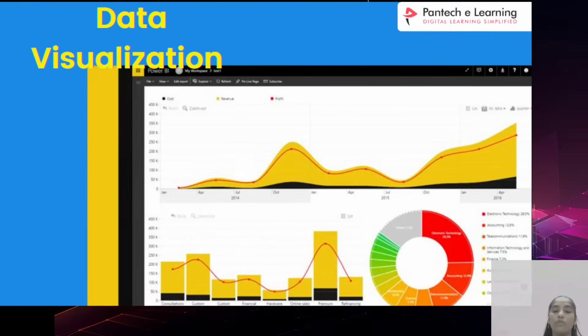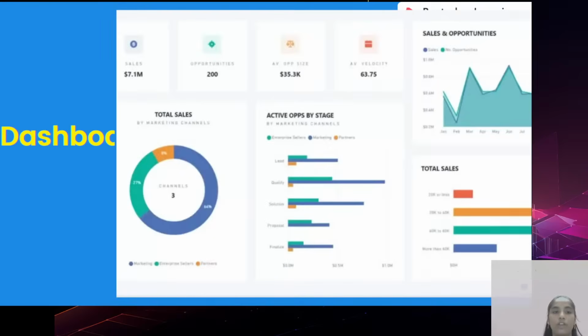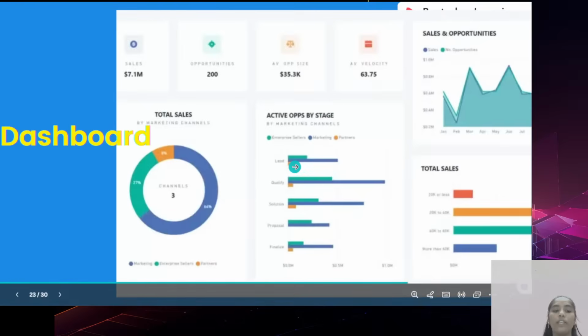So next, data visualizations. However you need the visualizations, you can go through the graphing, and as well as the coding part, graphing also you can do the data visualizations. And coming to the next one, you have to create the dashboard like this. If you want to create the dashboard, then you have to go through the practical session. For that purpose we have to see the application for today.